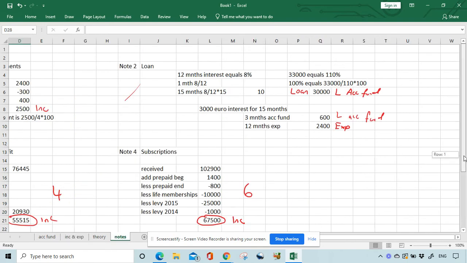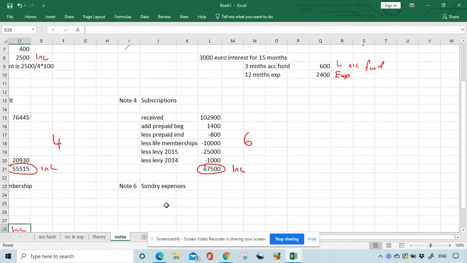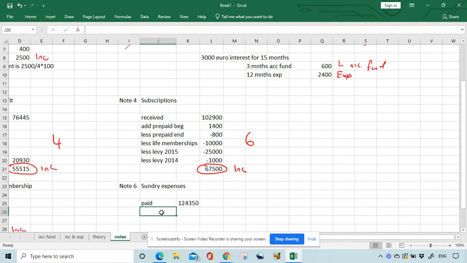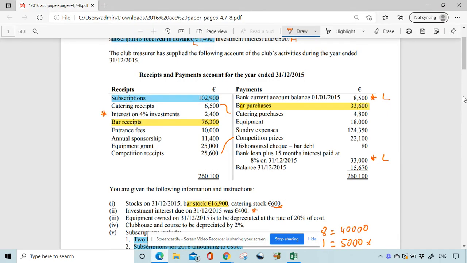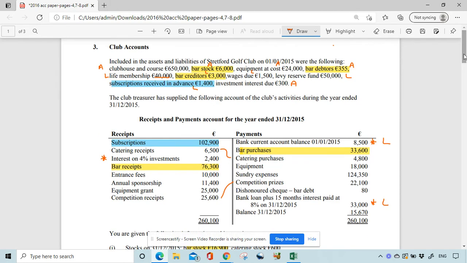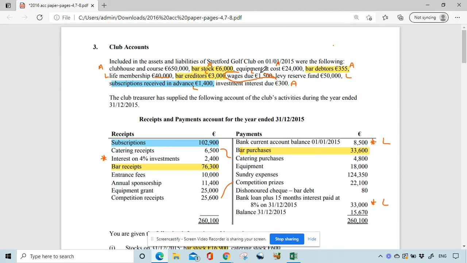First one we'll do is sundry expenses. From our payments figure, we have 124,350 paid. Now we're looking for stuff like wages or ESB or something like that. I remember up the top of the question, we had wages due of €1,500.